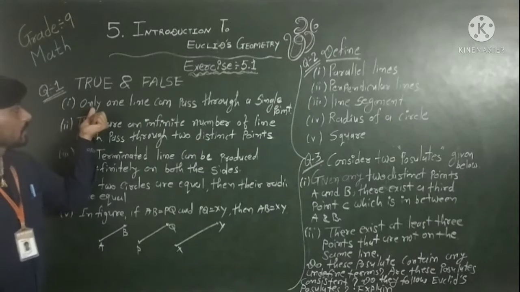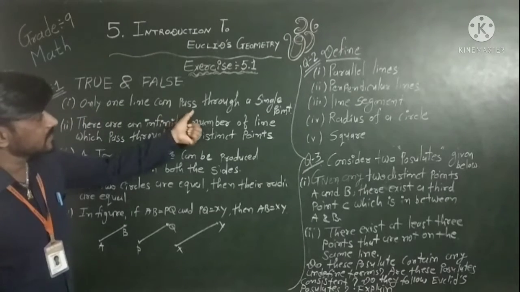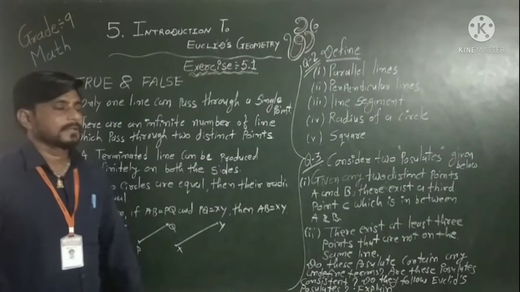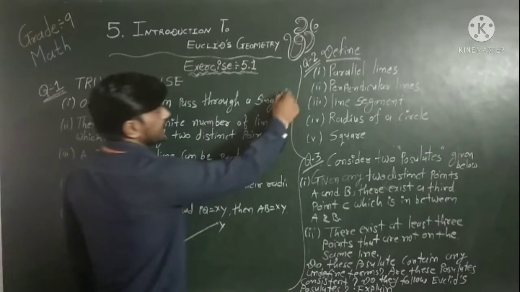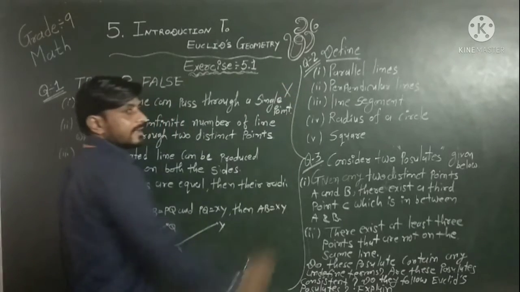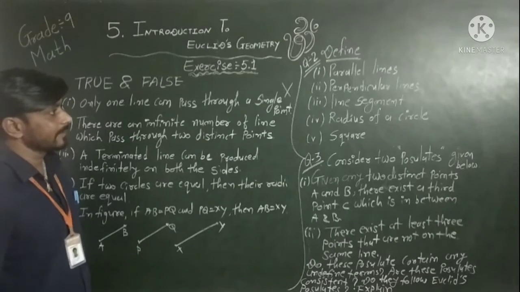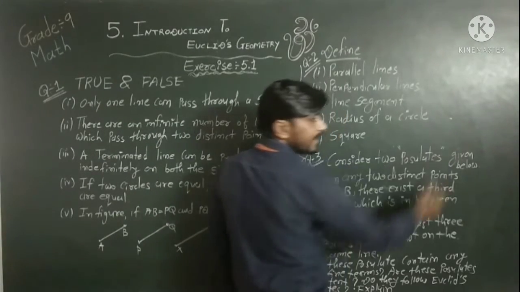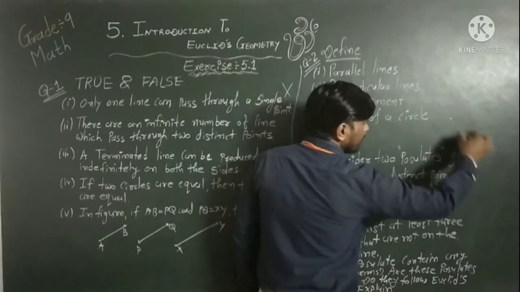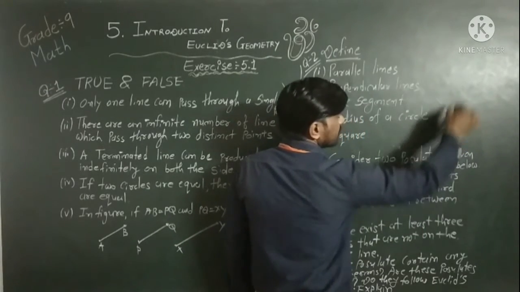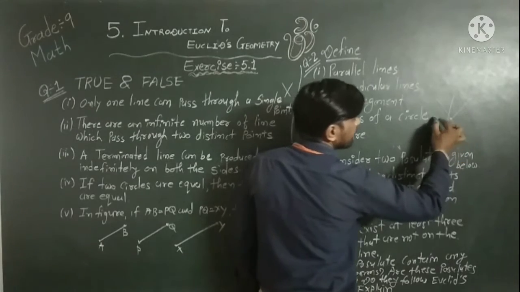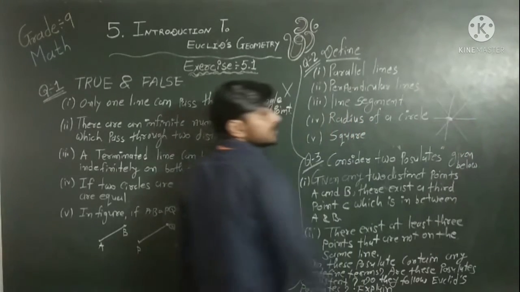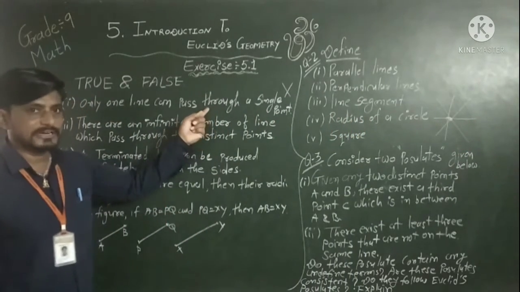So first one, only one line can pass through a single point. So it's a false statement. Why is it a false statement? Because as we know, if we have any single point, we can draw infinitely many lines which pass through the given point. So this is a false statement.